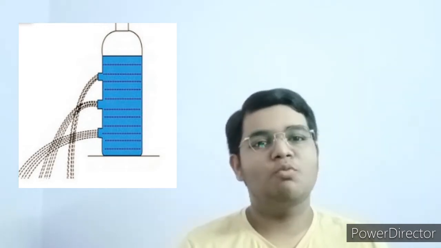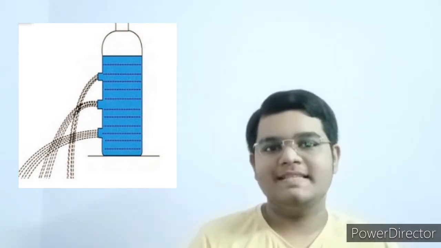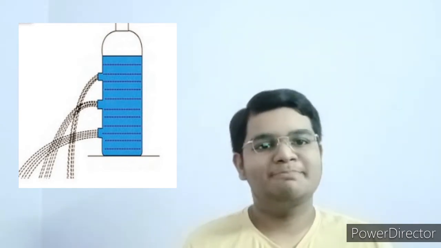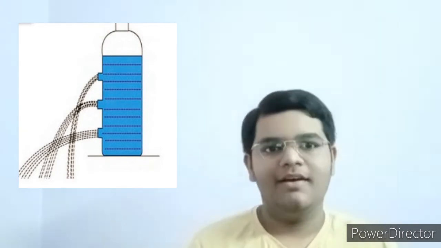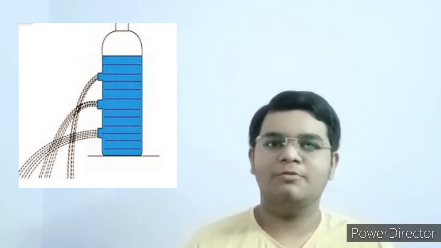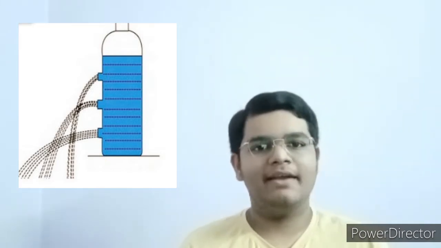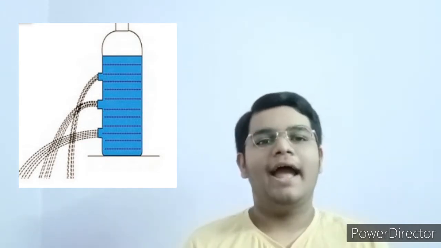So when I take a bottle and make two holes in the bottle, you will see that the water splashing out from the hole with more depth from the free surface, basically the lower one, will go further, and the water that splashes out from the top hole will go a little less distance. It might be a bit difficult to understand, but you can see in this picture right here, and I think that will make the whole thing a bit clearer.